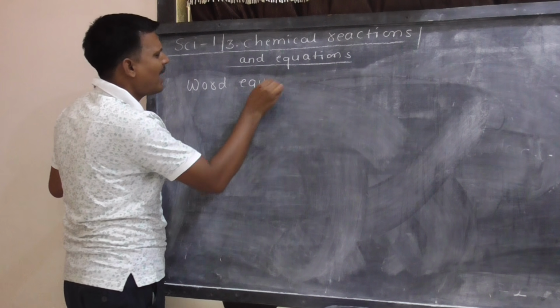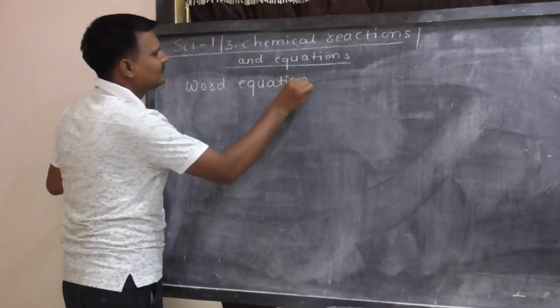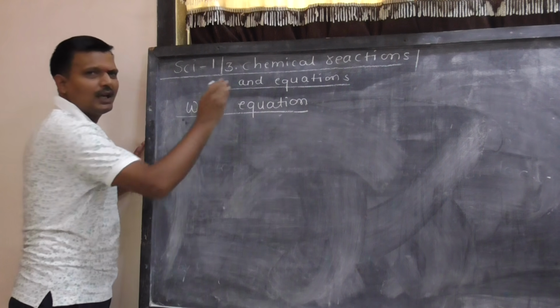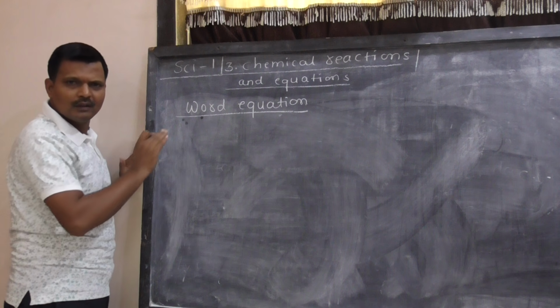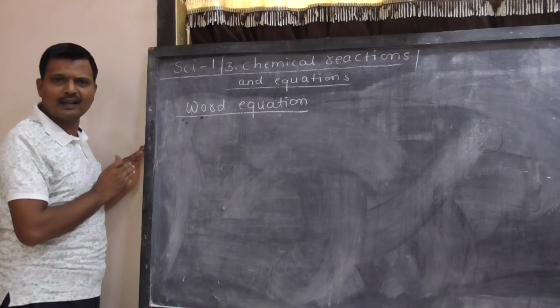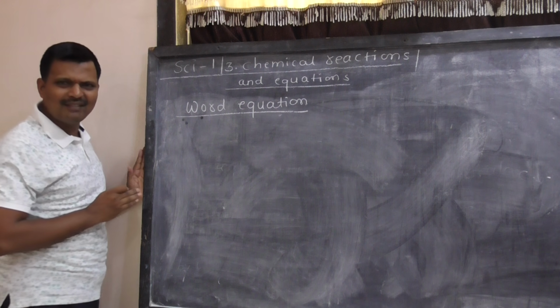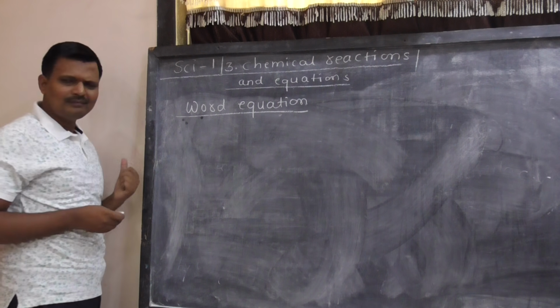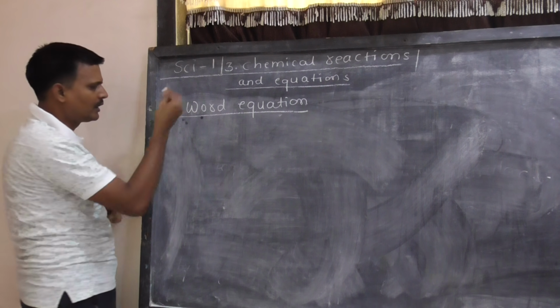What is meant by word? In Marathi, it is simply शब्द स्वरूप. एक शब्द स्वरूपामध्ये ज्यावेळेस आपल्याला त्याला रिप्रेझेंट करायचंय, then it is called as word equation. The same reaction I can put in the word equation. How it is?